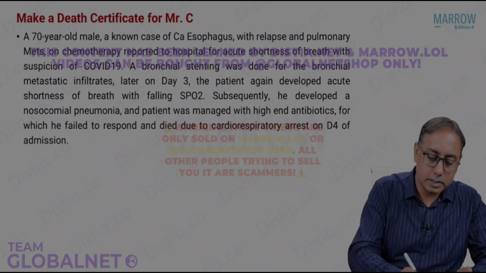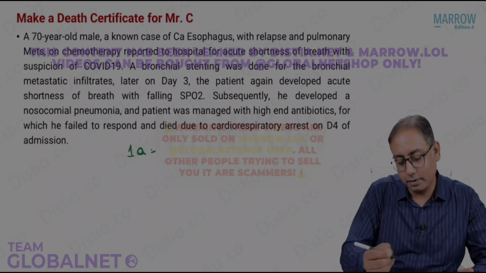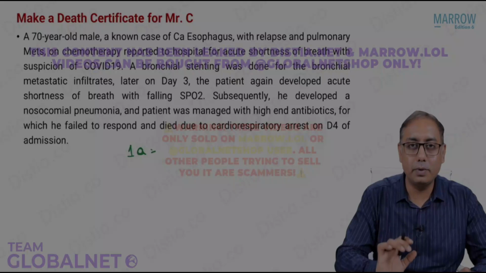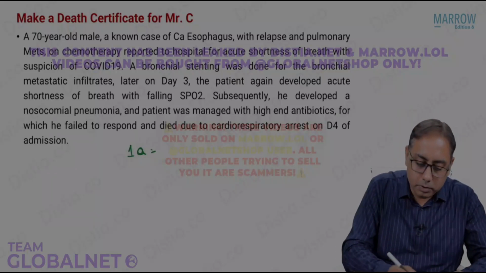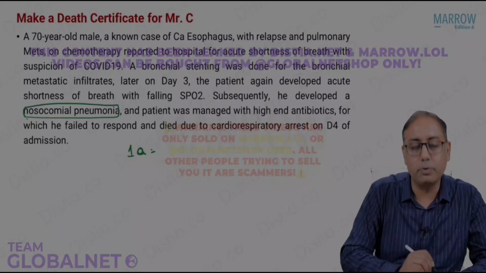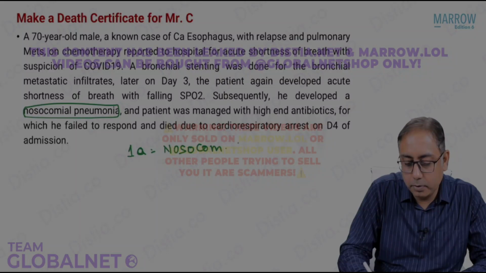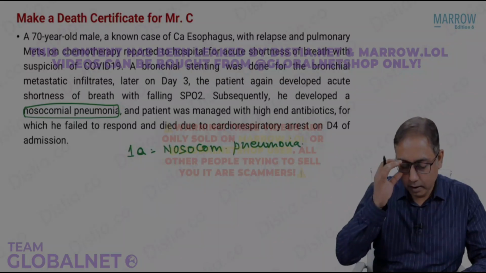So how do you fill in this death certificate? Technically speaking, it is very simple. Of course, death is an unfortunate event, but the death certificate is evident over here. 1A, what was the most recent cause of death? The most recent cause of death was a pneumonia, nosocomial pneumonia. Or you can write staph pneumonia or whatever, lobar pneumonia, some special type of pneumonia.